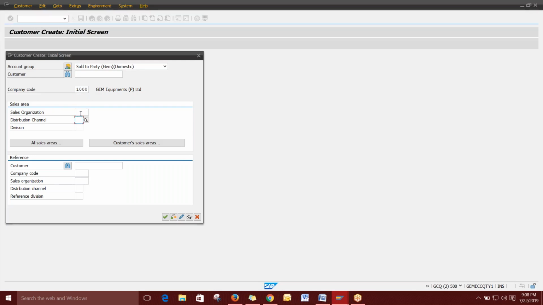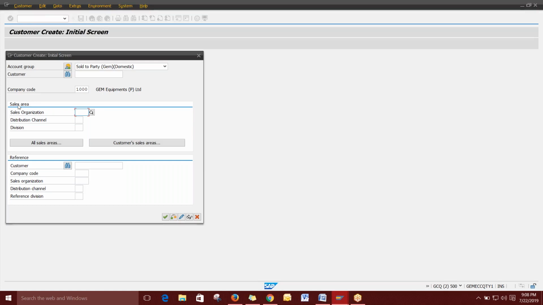Why we are giving this is very important, that's why we have mentioned everything in the enterprise structure. So in sales, if you give the sales organization, only this sales area will get activated. All of a sudden you are asking some questions, right? So why are these things mapped? If we map these three things, only the sales area will get activated.